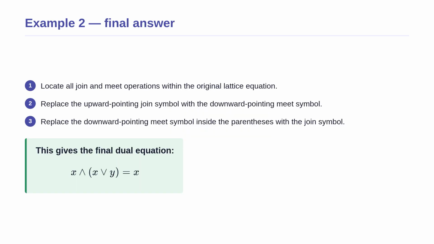For our second example, we are asked to find the dual of the absorption law. We use the lattice duality rules here, which require us to swap operations rather than just inequalities. The reasoning behind our steps is systematic replacement. First, we carefully replace the upward-pointing join symbol outside the parentheses with the downward-pointing meet symbol. Next, we replace the meet symbol inside the parentheses with the join symbol. The variables and the equal sign remain exactly as they were.